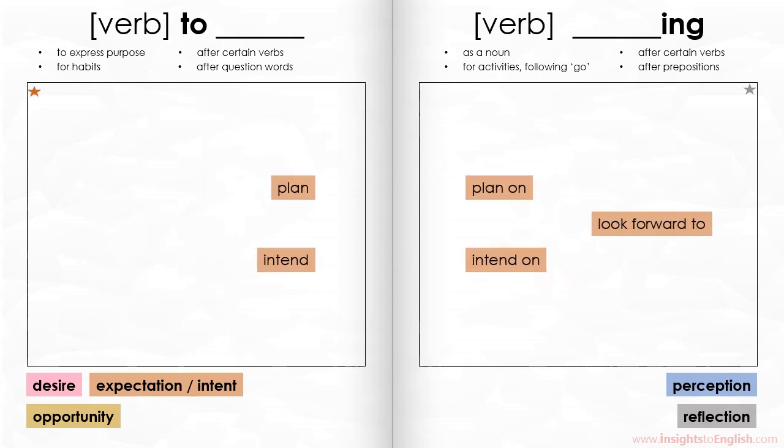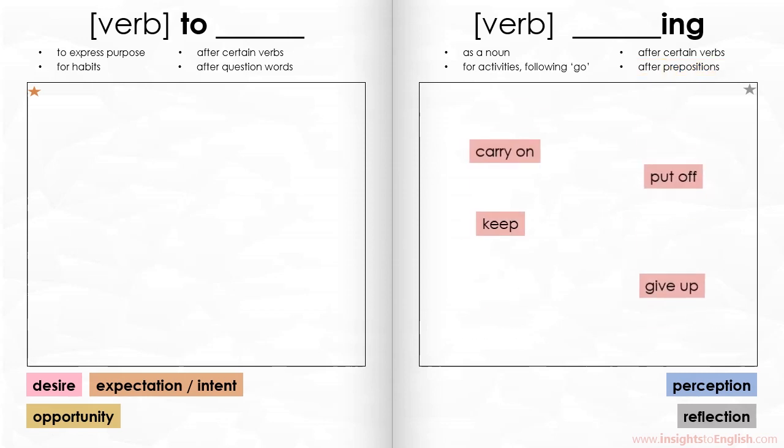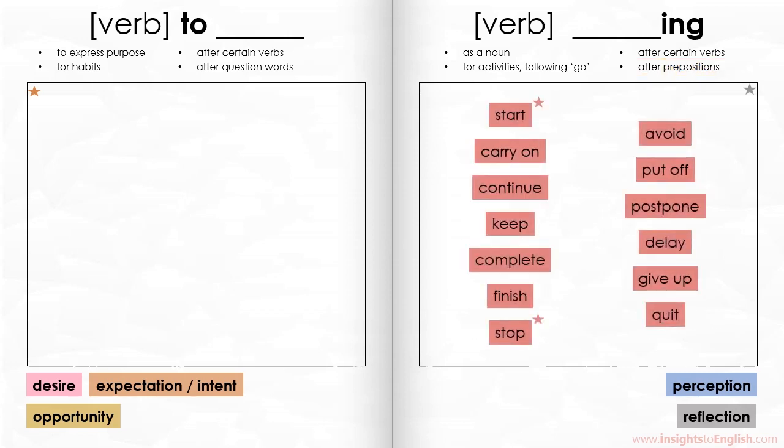If Alex plans to swim, or Alex plans on swimming, the meanings are the same. The difference between the two sets of verbs is that the phrases on the right include prepositions. In fact, you should almost always use ing after a verb phrase containing prepositions. More verbs that come before ing include start and continue and other words related to going through a process, or not going through the process by avoiding it or quitting it.